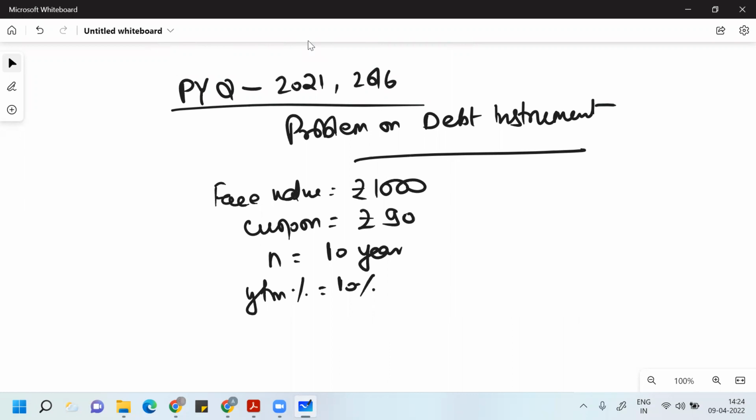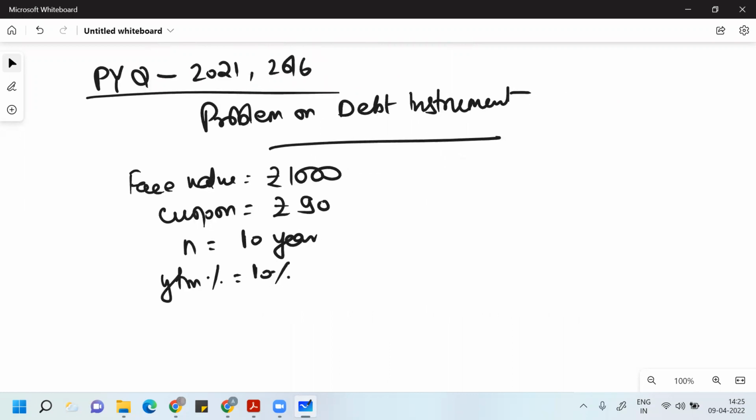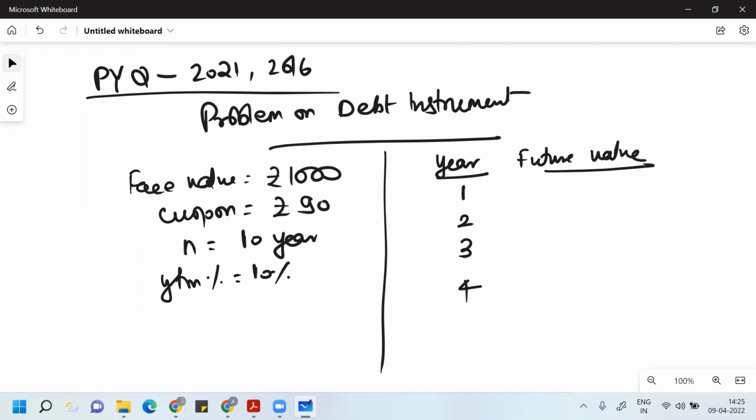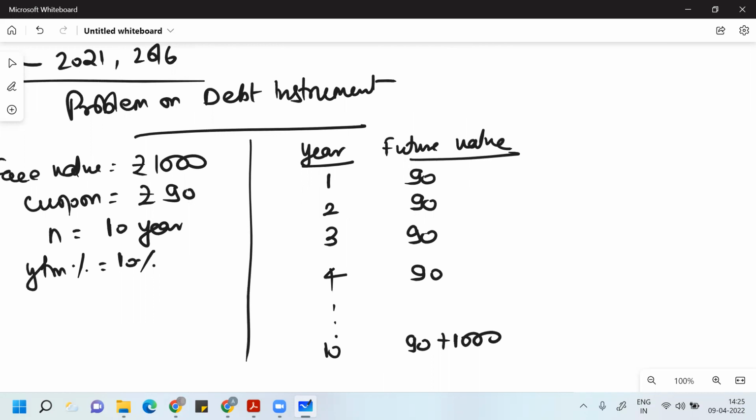Everything we study in finance follows the time value of money. In this concept, the coupon or the interest, you have 10 years, the life of this instrument is 10 years. In these 10 years, what value will you get as future value? You will get 90 rupees every year till 10 years. Then in the 10th year, when the instrument matures, you will get your face value. These are your future cash flows.